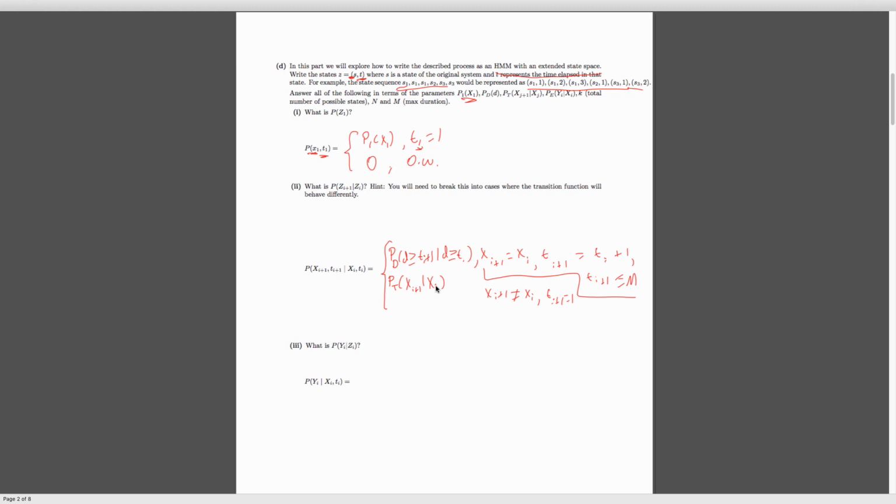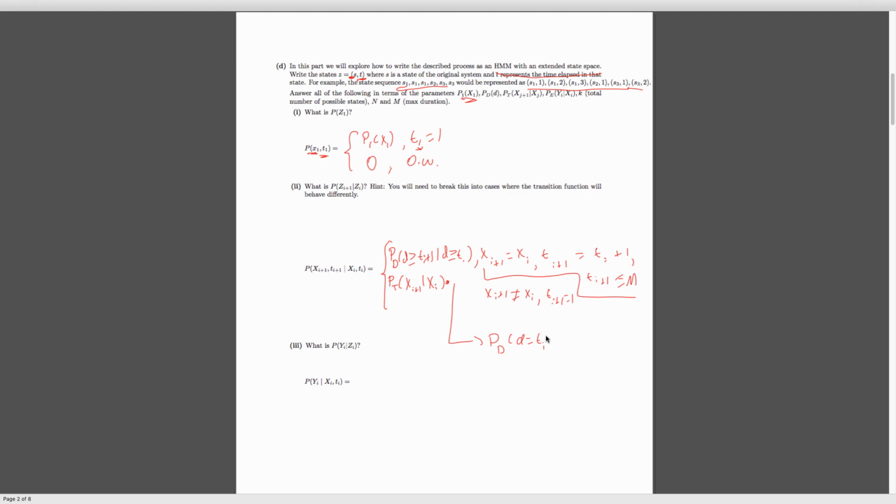And then the other thing we need to worry about is the fact that we are actually done with our transition. So we need to multiply the probability that we've exhausted the duration here. This distribution is a bit tricky, but let's think about this. We're definitely going to want the probability that d is equal to t sub i, because that means we've finished off our time and we're going to move to a new one. So we need that in there.